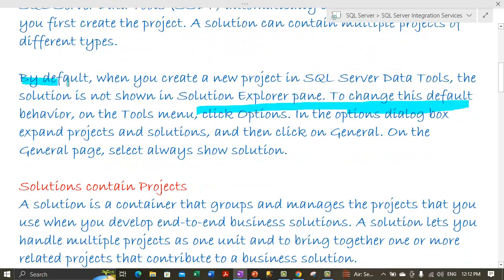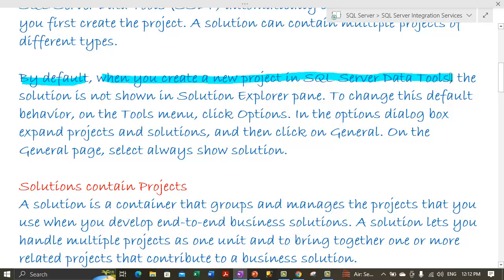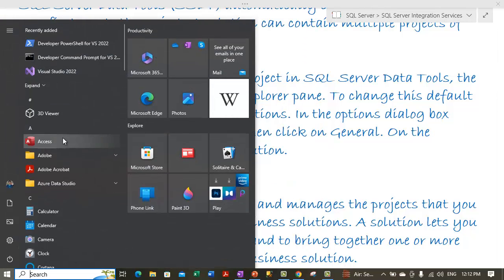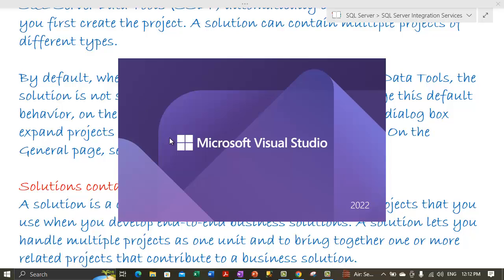Now, by default, when you create a new project in SQL Server Data Tools, the solution is not shown in the Solution Explorer pane. So let's check that. Let me start Visual Studio, and let's try to create a new integration services project and see whether the solution shows up or not.